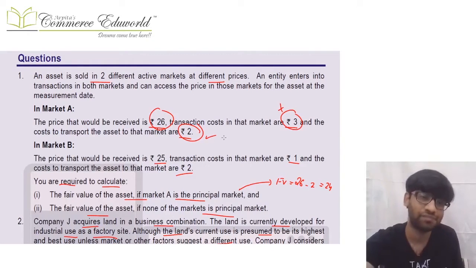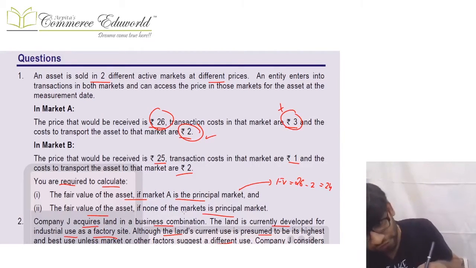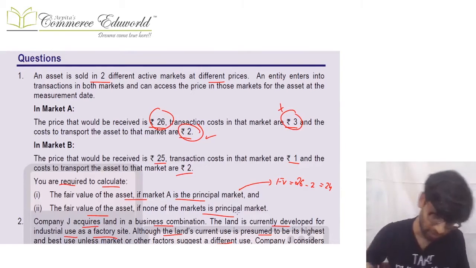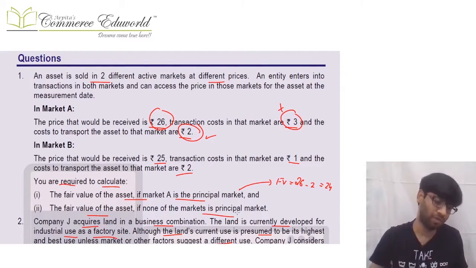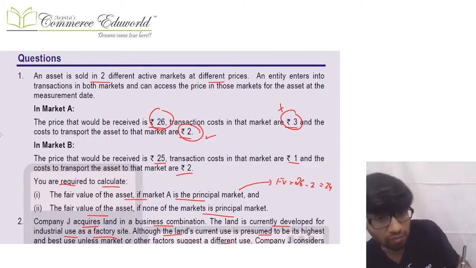That's it. But in the second part of that question, they ask to calculate fair value if none of them is the principal market. If none of them is the principal market, then first you will have to find out what is the most advantageous market. For calculating the most advantageous market, in market A, 26 is the selling price minus 3 and minus 2, so 21 is the net proceed over here.